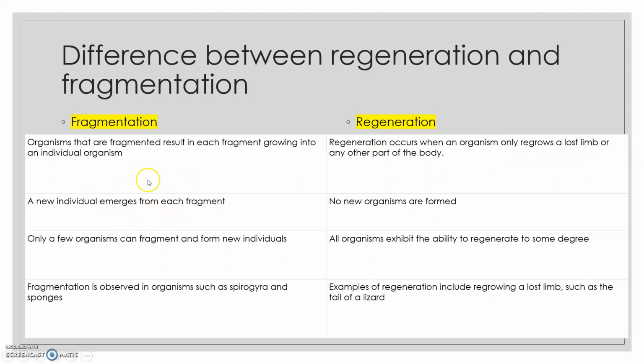A new individual emerges from each fragment. But generally, in case of regeneration, no new organisms are formed. In fragmentation, only a few organisms can fragment and form new individuals. Regeneration, all organisms exhibit the ability to regenerate to some degree.